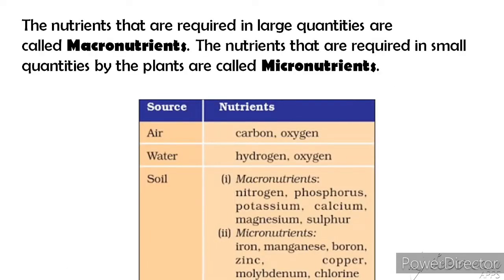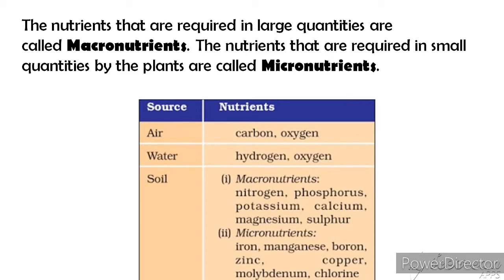The plant gets carbon and oxygen from air, hydrogen and oxygen from water, and from soil it gets macronutrients nitrogen, phosphorus, potassium, calcium, magnesium, sulfur, and also micronutrients like iron, manganese, boron, zinc, copper, and chlorine.